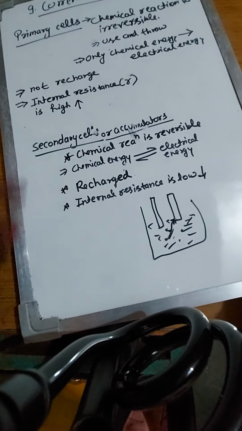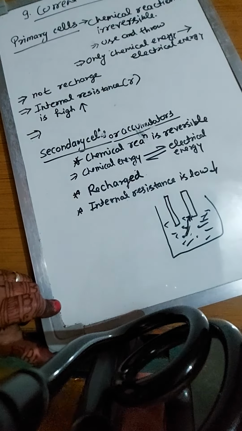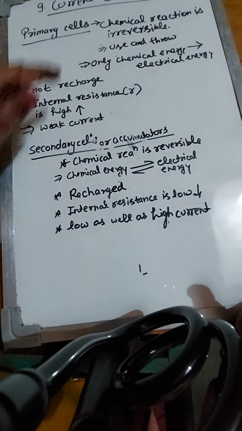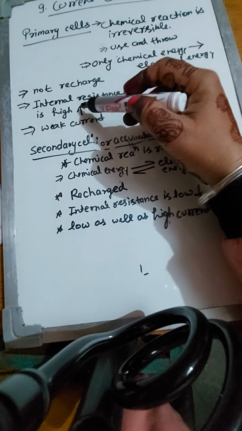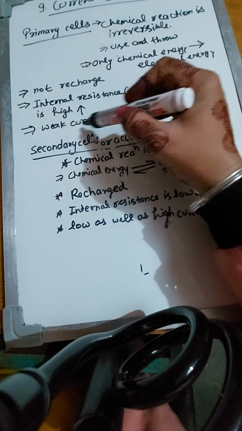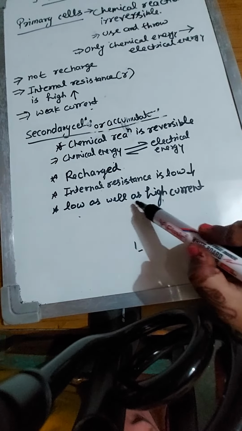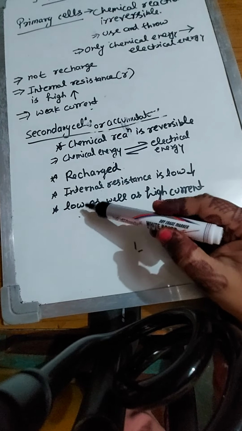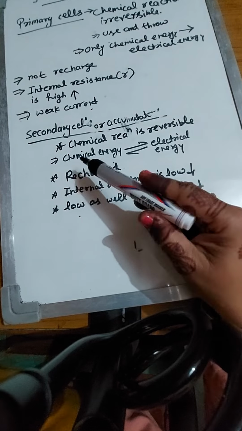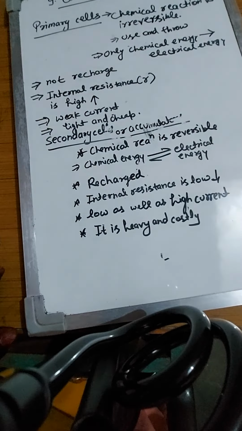Now, when internal resistance is high, that means current is low. In primary cells, weak current is provided. We can say that because the internal resistance is very high, it is capable of giving only weak current. But in a secondary cell, we get low current as well as high current as per requirement. So we can say secondary cells are used for low current as well as high current.